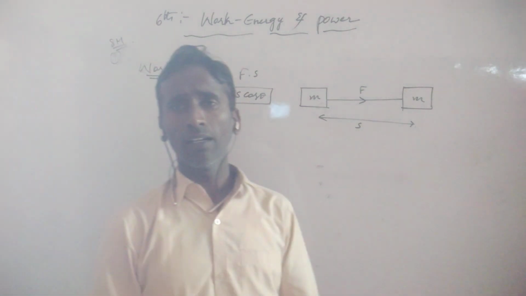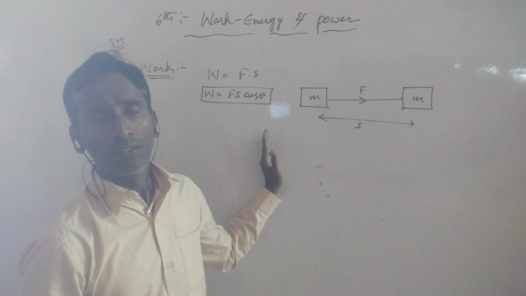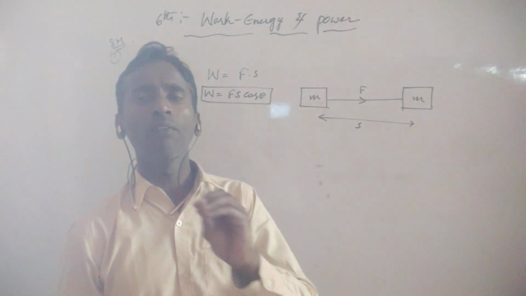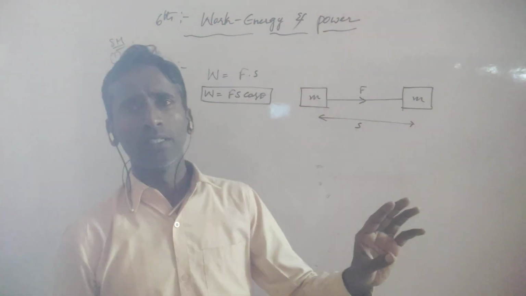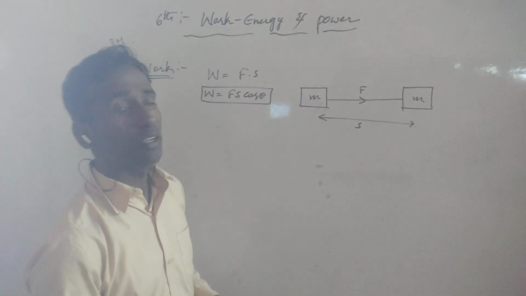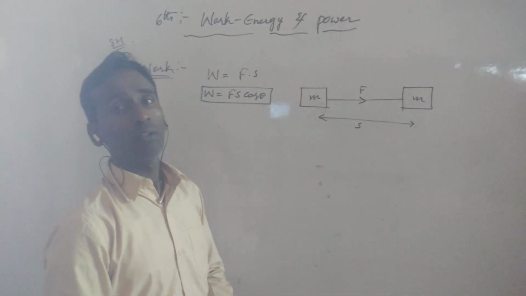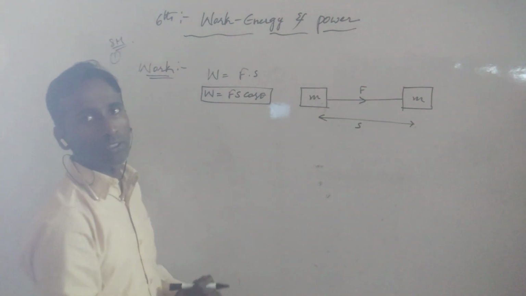According to Newton's second law, F is equal to ma, and that we can also apply in this formula. These formulas are very important for NEET, MSET and wherever you write exams, because physics problems definitely appear in each exam, and these formulas are very useful for them.